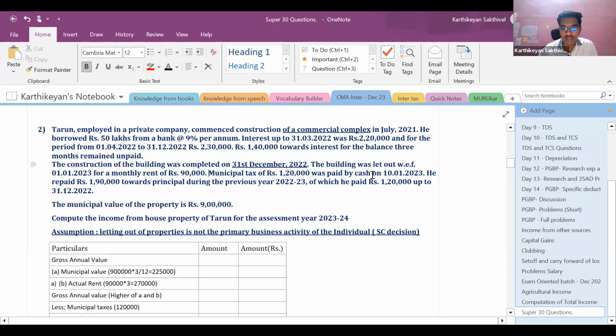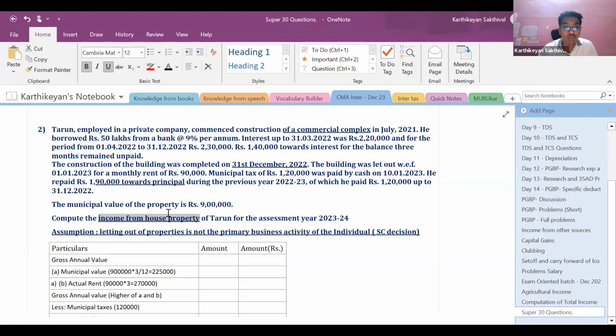Next, the municipal taxes of rupees 1,20,000 was paid by cash on 10/1/2023. He repaid rupees 1,90,000 towards principal during the previous year 22-23, of which he paid rupees 1,20,000 up to 31/12/2022. So if this question is going to ask you to compute income from total income, we should check if this 1,90,000, which is paid towards the principal, can be claimed as deduction for ATC? Since it is not given and we are just going to compute income from house property, that information is not required.